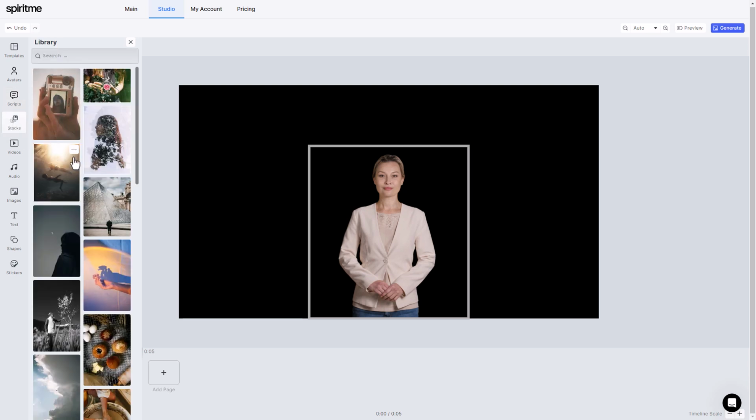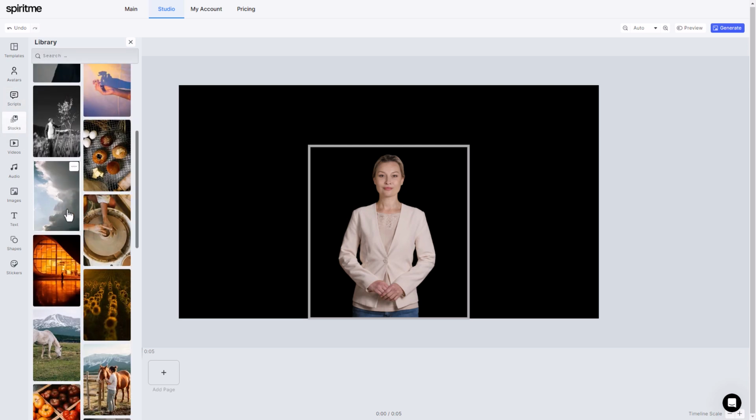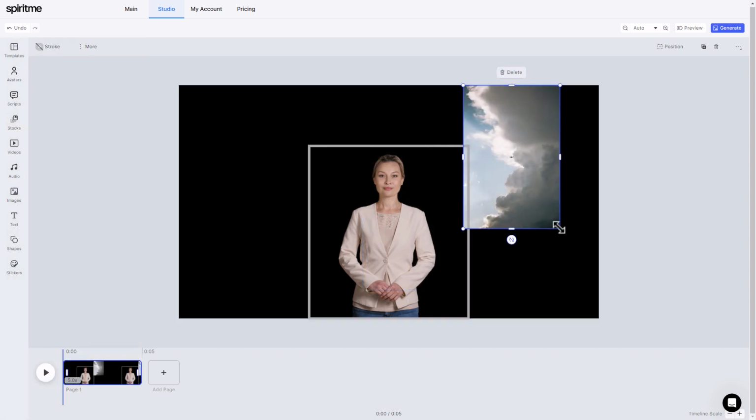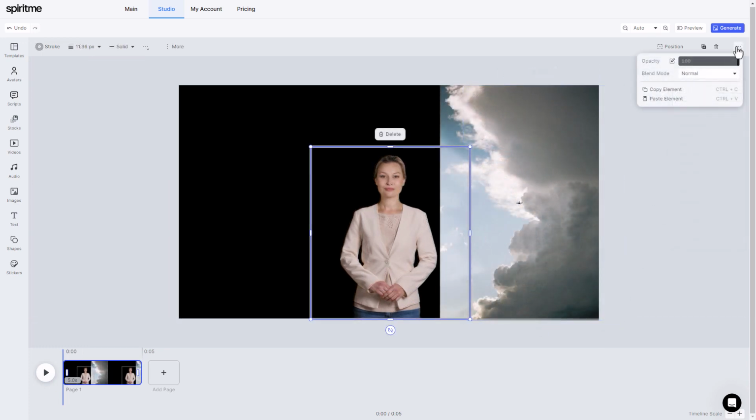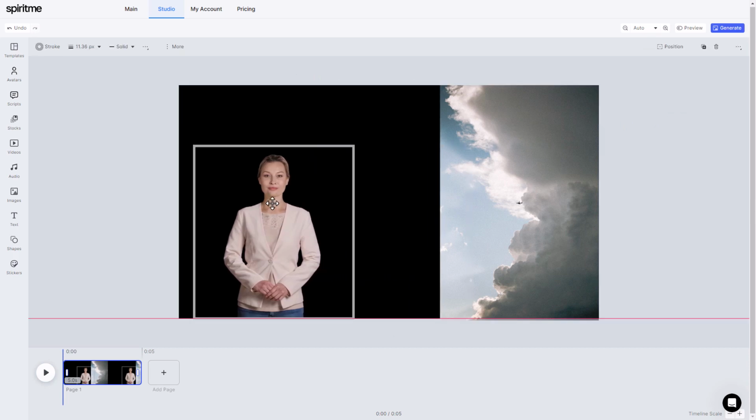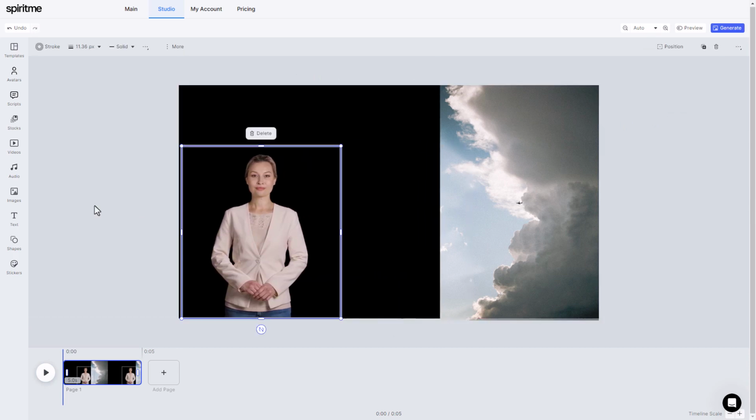We've got stock footage here, and we've got a library that we can search. So I might want to put this in. And this is portrait format stock footage. What I like is for every element there are blend modes. For every asset we put in, including the avatars, we can have blend modes, and we can copy and paste elements. That's really useful. So I might want her over here like so.